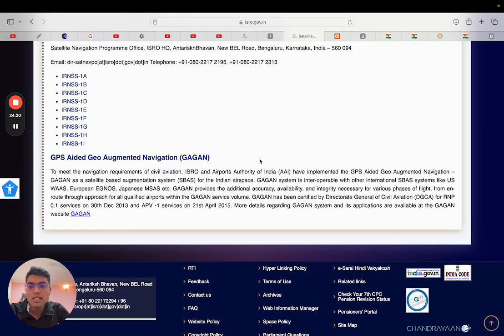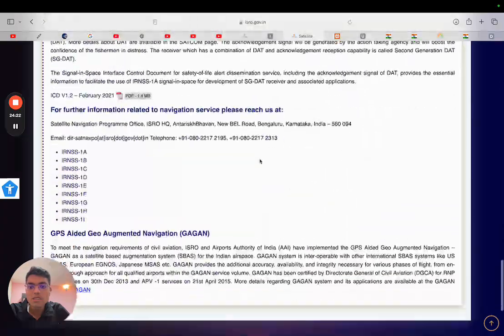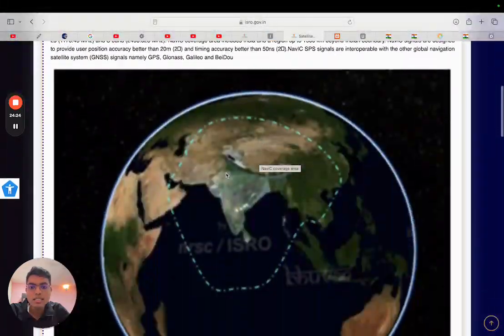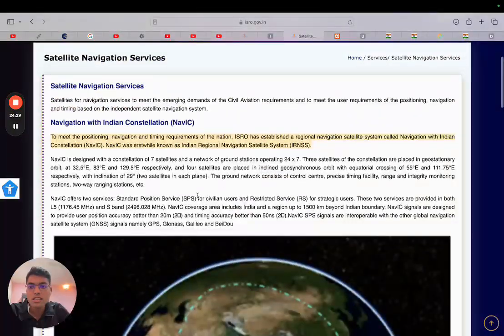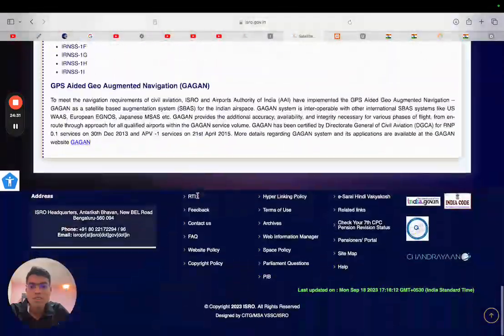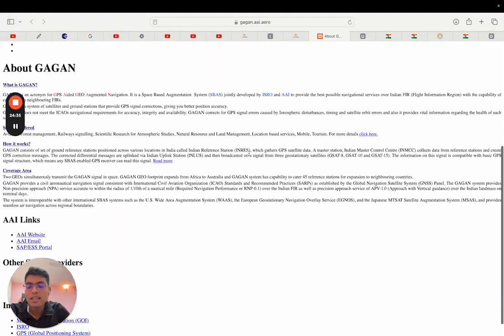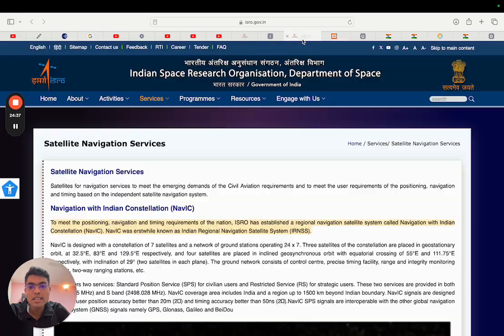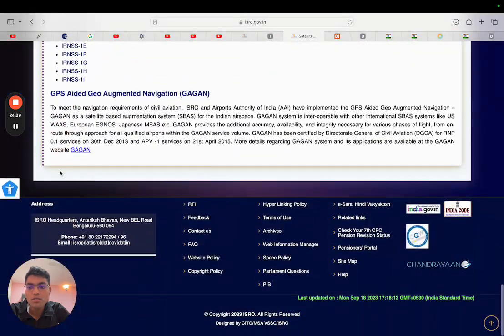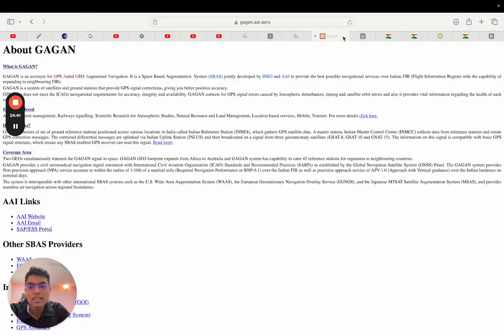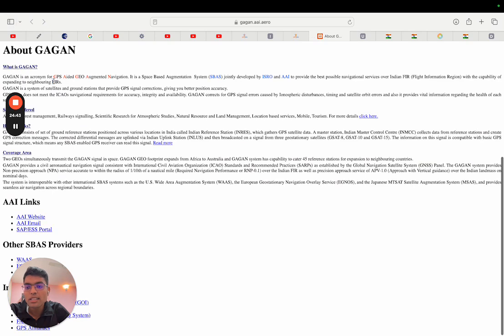Read about it, and then GAGAN. See how beautifully they explain that IRNSS will serve this much region. That's why it's a regional project. So this is ISRO's official website and official info. Just this much. So understand this. And then for GAGAN, there was a link here itself to know more about GAGAN. So I clicked it and now I am at GAGAN. Only read this one. This is enough about GAGAN.